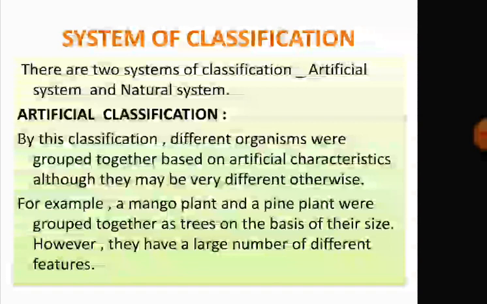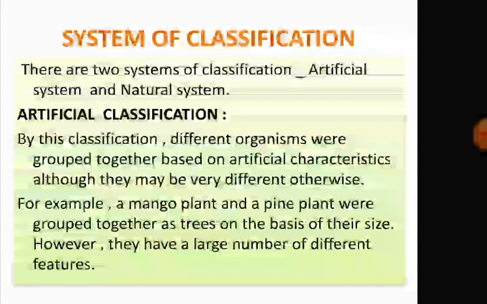So, which characteristics come under superficial characteristics? Characteristics like size, body parts and lifespan are superficial characteristics. The system of classification based on one or a few superficial characteristics of a group, like size, body parts, lifespan, is called the artificial system of classification.